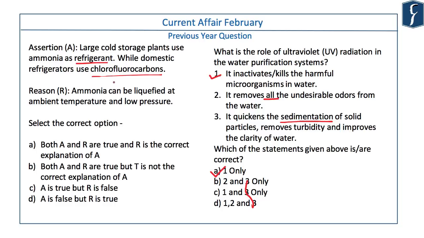The reason is ammonia can be liquefied at ambient temperature and low pressure. It's common knowledge that ammonia is a gas at room temperature and normal atmospheric pressure. Ammonia will get liquefied only at high pressure. At low pressure, the tendency to be in the gaseous state will be even more.